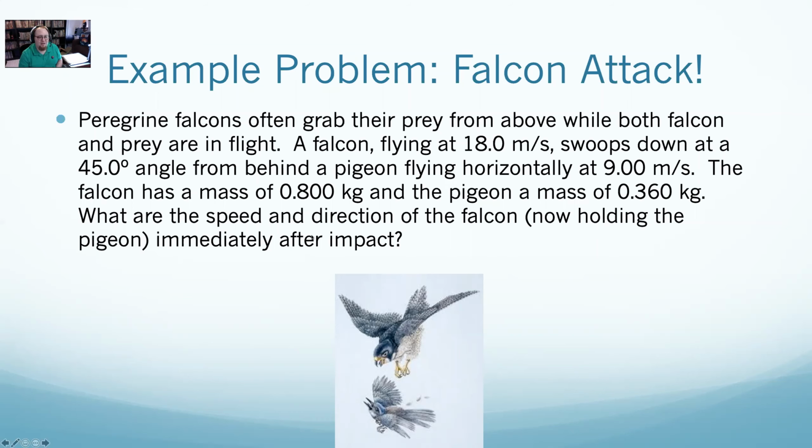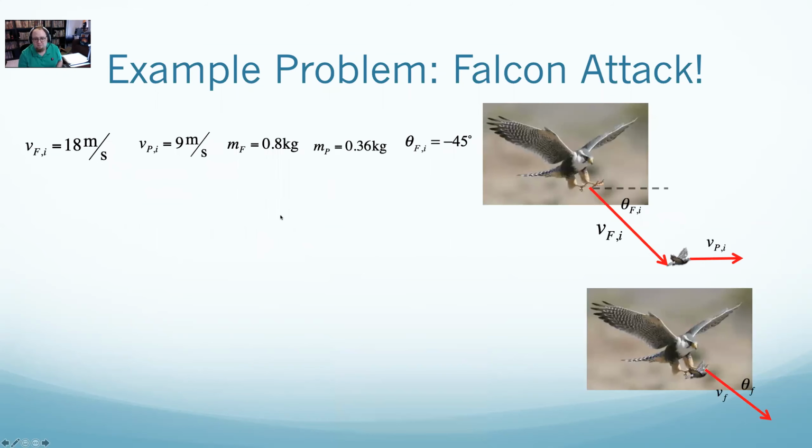So here is my oh so fancy picture. I initially have a falcon moving at 18 meters per second. And this 18 meters per second is the velocity of the falcon initial. It's at 45 degrees. I actually labeled it as negative 45 just so I can remember it's below the horizontal. I could have just done 45 also and remembered to make my y component negative because it's down. It works either way. The pigeon is initially moving horizontally at 9 meters per second. This doesn't need to be broken into components because he's moving to the right. So that's along the x-axis, so I won't have to worry there.